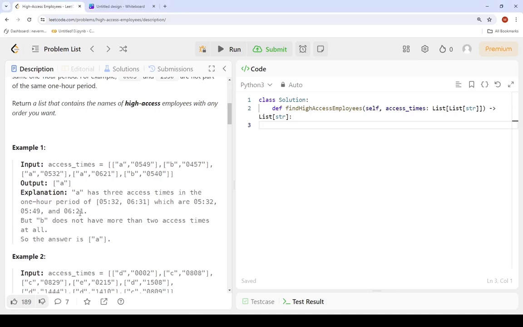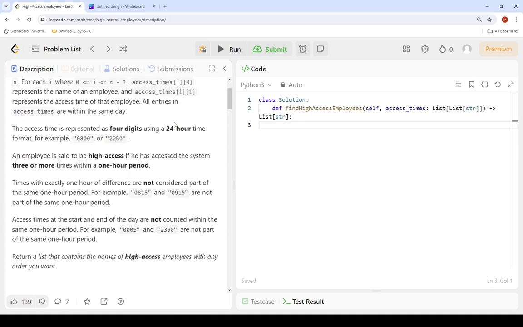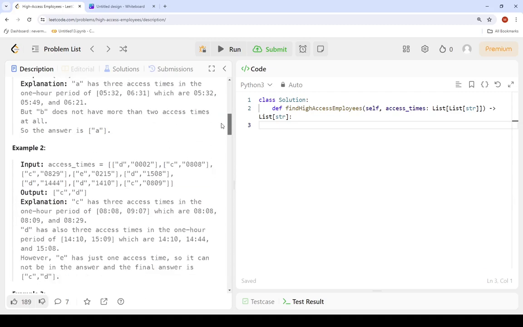So if we look at this example 1, you can see the access times array. It contains some data in it. And the output is A. So if we look at it, you can see A appeared at 5:49, 5:32, and 6:21, while B came at 4:57 and 5:40. Now, only A can be considered here because they said if he has accessed the system 3 or more times within a 1-hour period. So since B is less than 3, we don't need to consider B.